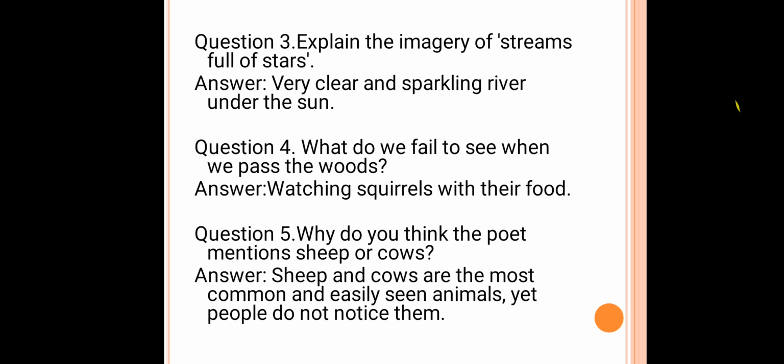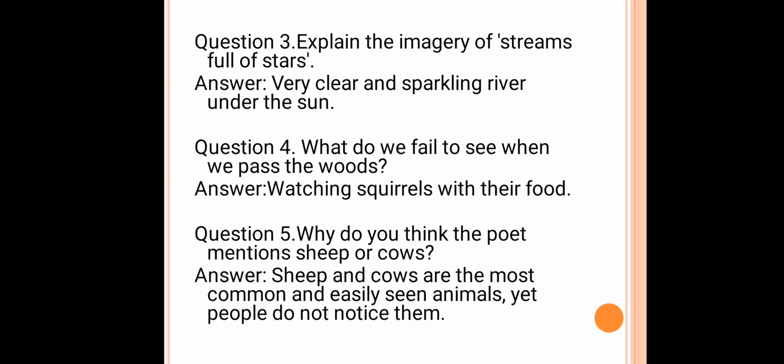Next. Why do you think the poet mentions sheep or cows? Okay, the answer is sheep and cows are the most common and easily seen animals, yet people do not notice them. See here, children, in the poem also I told sheep and cows are domestic animals. Easily we can keep them in our home also. That's why the poet described sheep and cows here.